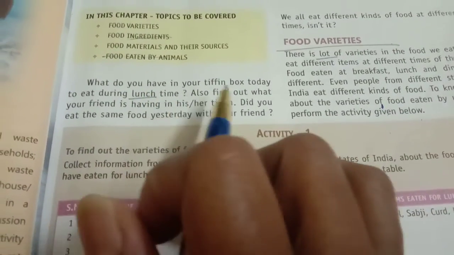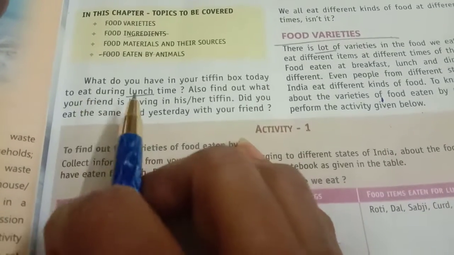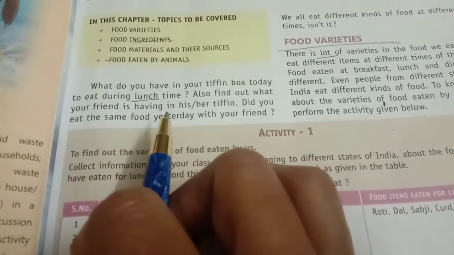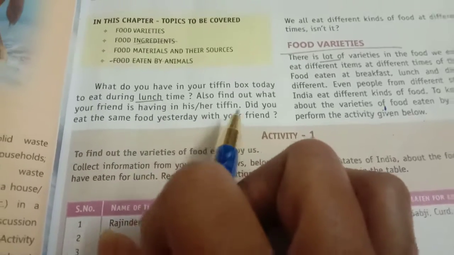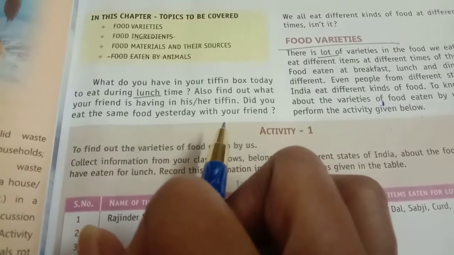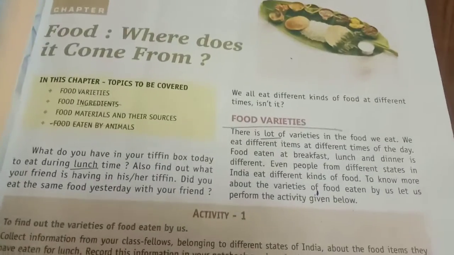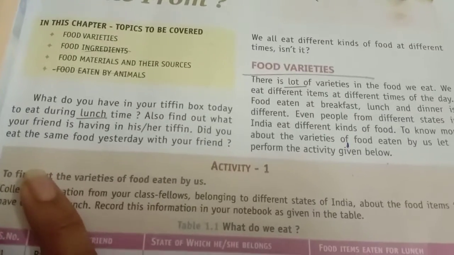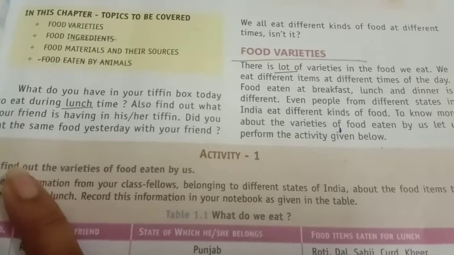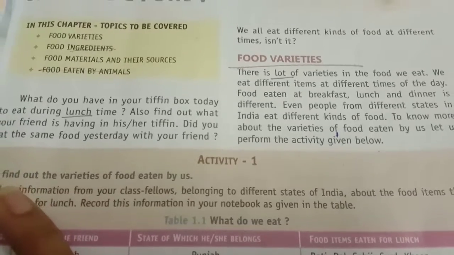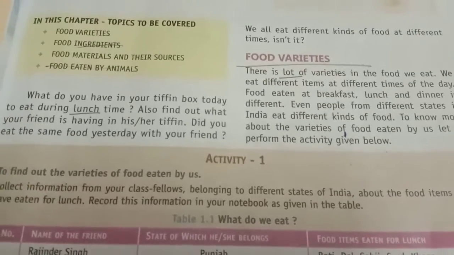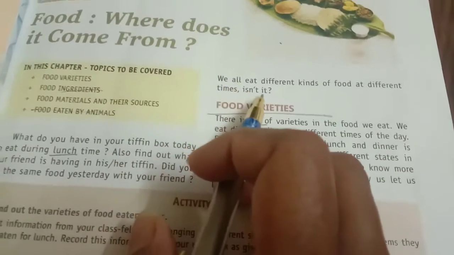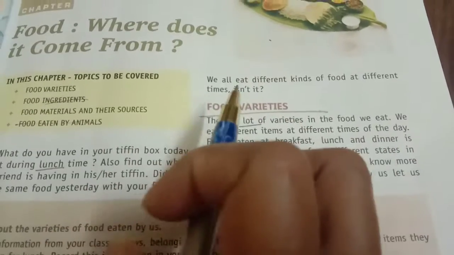What do you have in your tiffin box today to eat at lunchtime? Also find out what your friend is having in his or her tiffin. Did you eat the same food yesterday with your friend? Now you see, as I told you, for example, at lunchtime you all sit in groups and check, and you see that different students are bringing different kinds of lunch every day, right? Even you don't bring the same lunch every time, your mother also prepares a variety of food for you. We eat all different kinds of food at different times, isn't it?